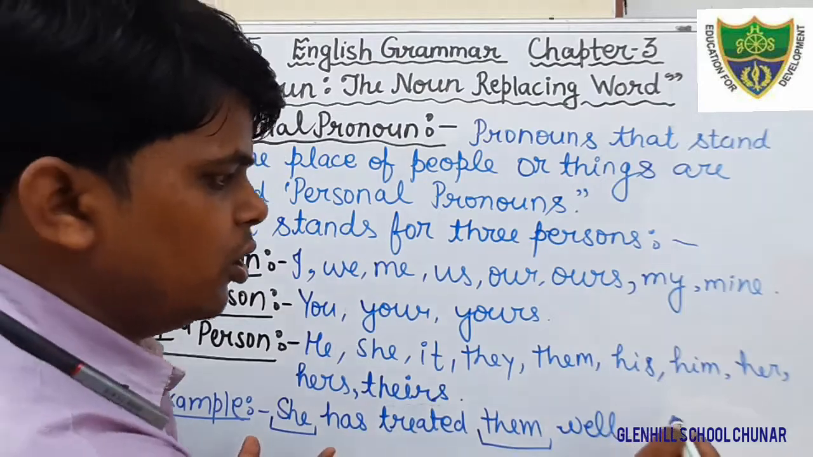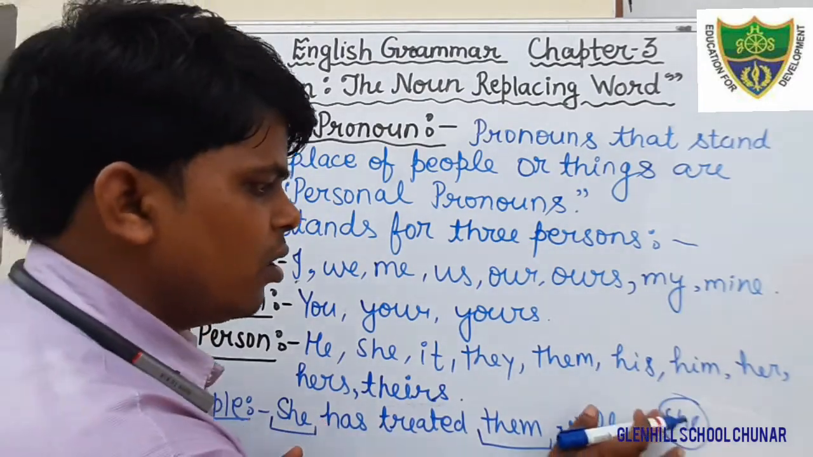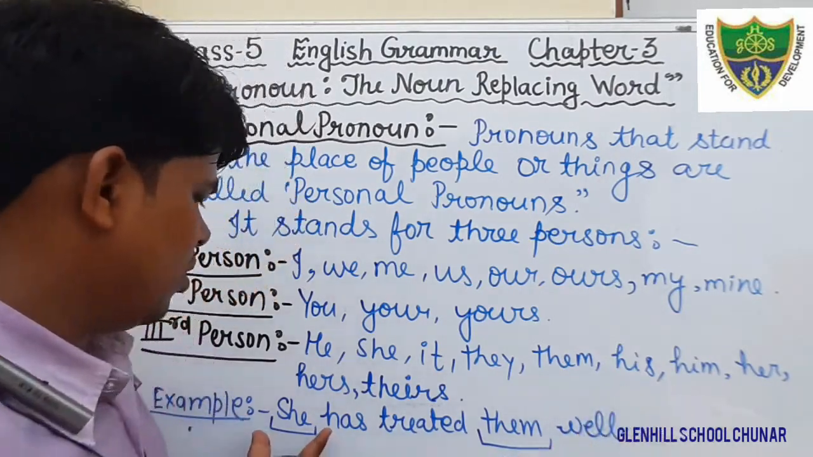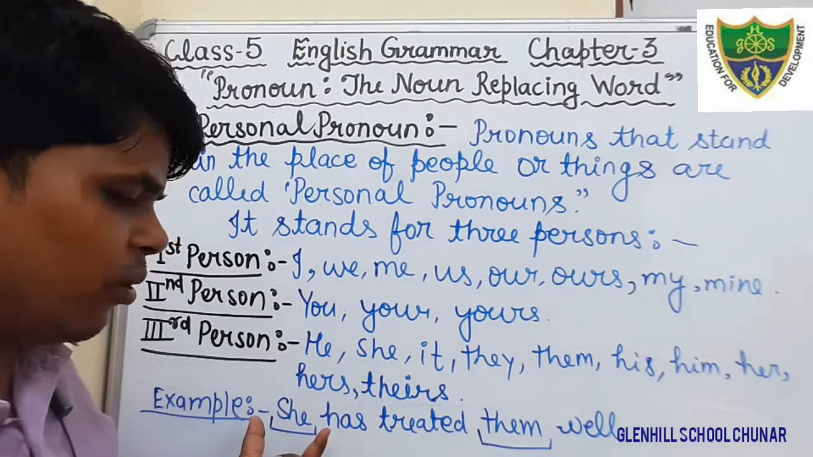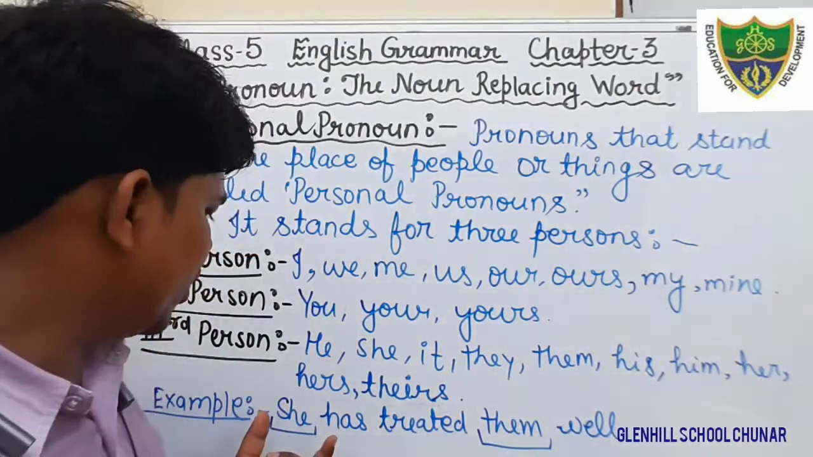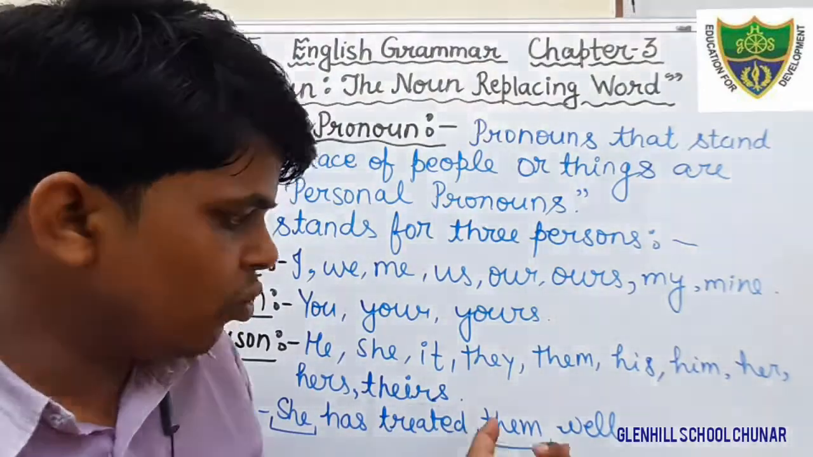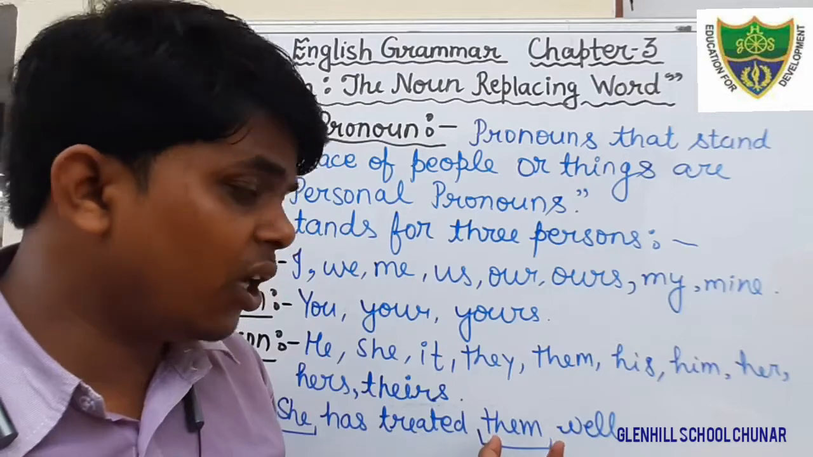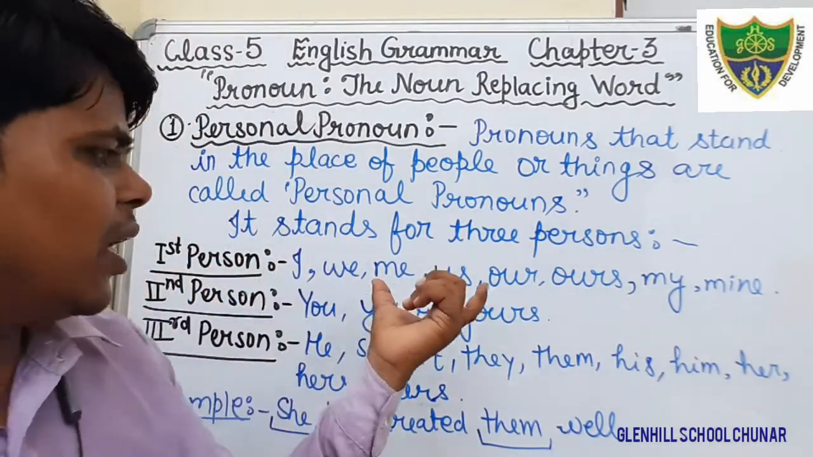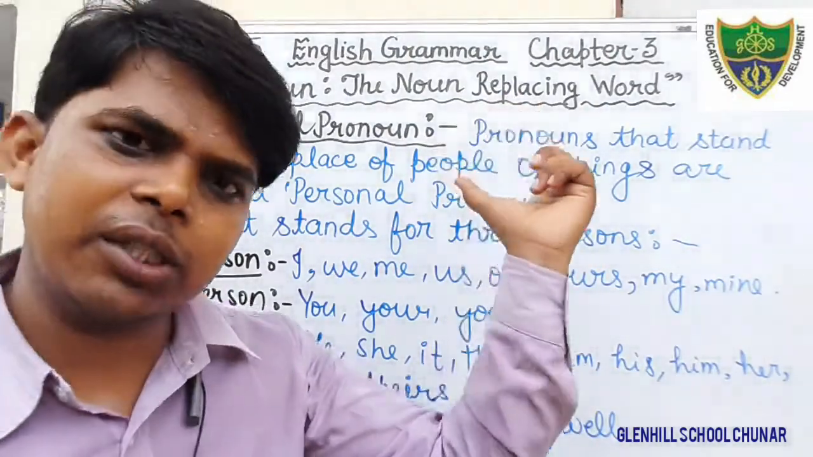We use she for whom? For a girl or for a woman, or for the feminine gender. So here she is a personal pronoun, but in the personal pronoun what kind of person? Third person. Them is also a personal pronoun, but what kind of person is used here? Third person. Okay, students, so you keep in your mind there are three persons. These pronouns are used as personal pronouns.